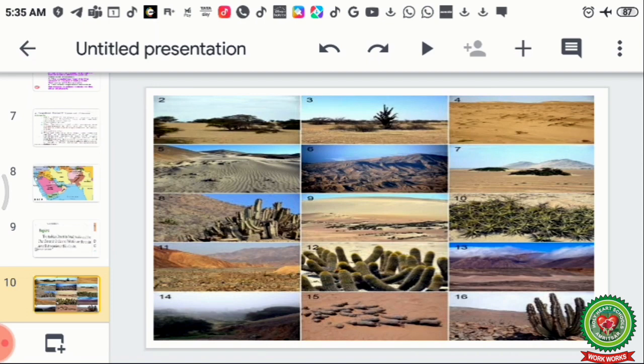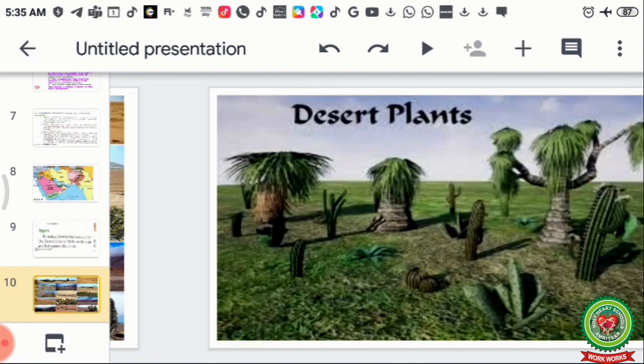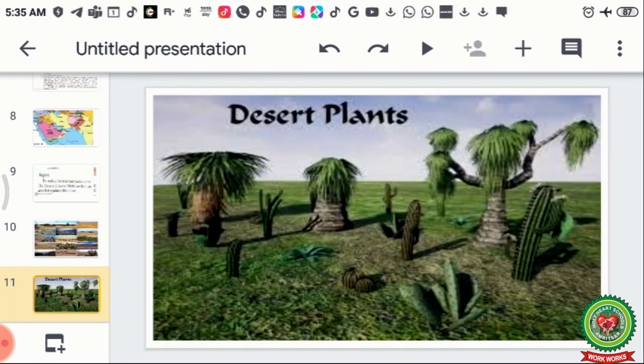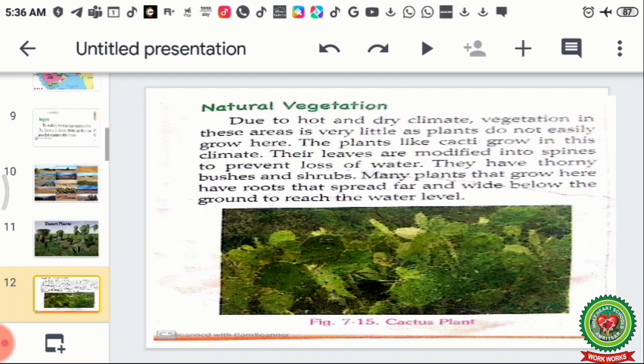Now, if we are talking about the natural vegetation over here, different types of cactus are found, small trees are found, acacias are found, babool and kikar are found, which are thorny plants and which can bear the harsh summer. These are all depicting the desert plants which grow here in the deserts. Now let's read about the natural vegetation.